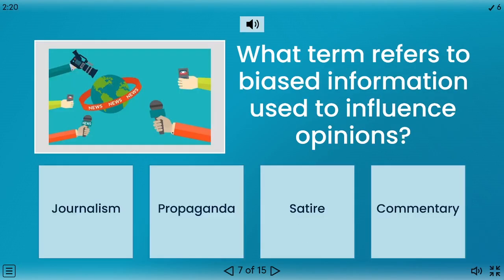What term refers to biased information used to influence opinions? Journalism, propaganda, satire, commentary. The correct answer is propaganda.